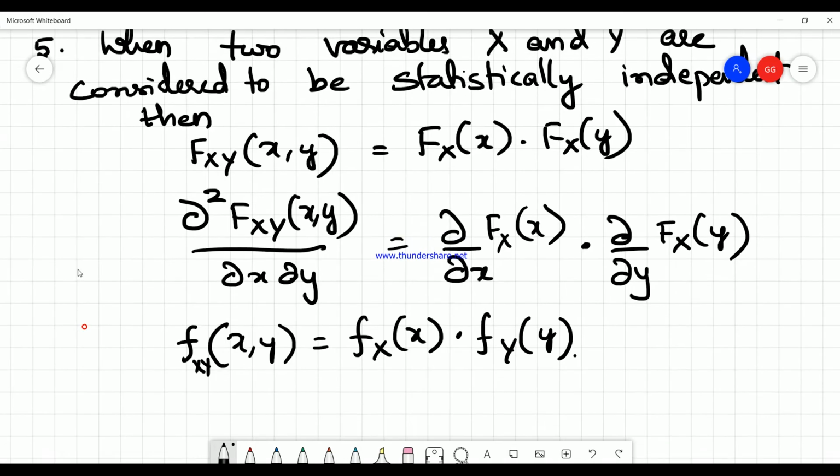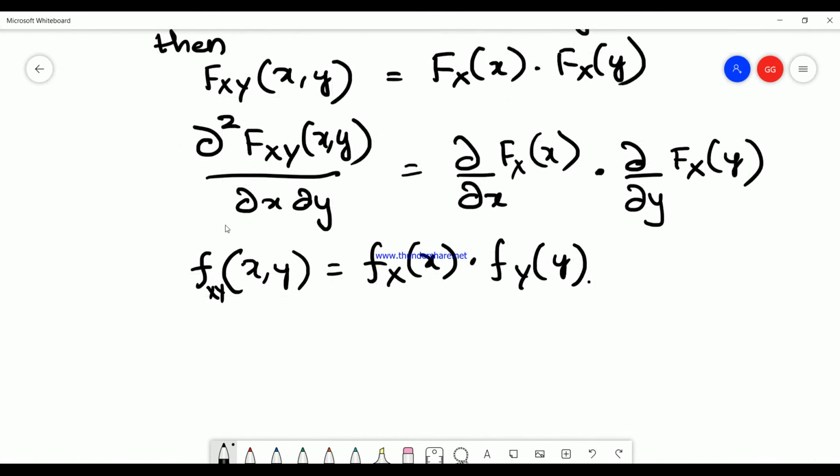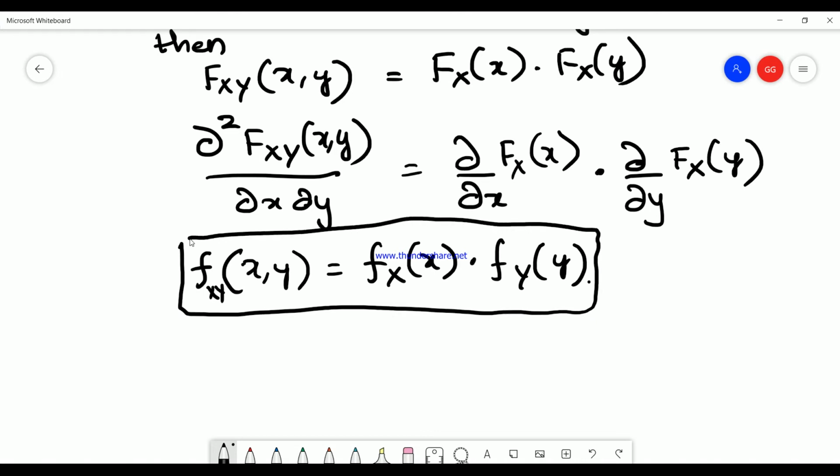Therefore, even for the joint PDF, when x and y are statistically independent, the joint PDF equals the product of the two marginal PDFs. Okay, so this is the independence property.